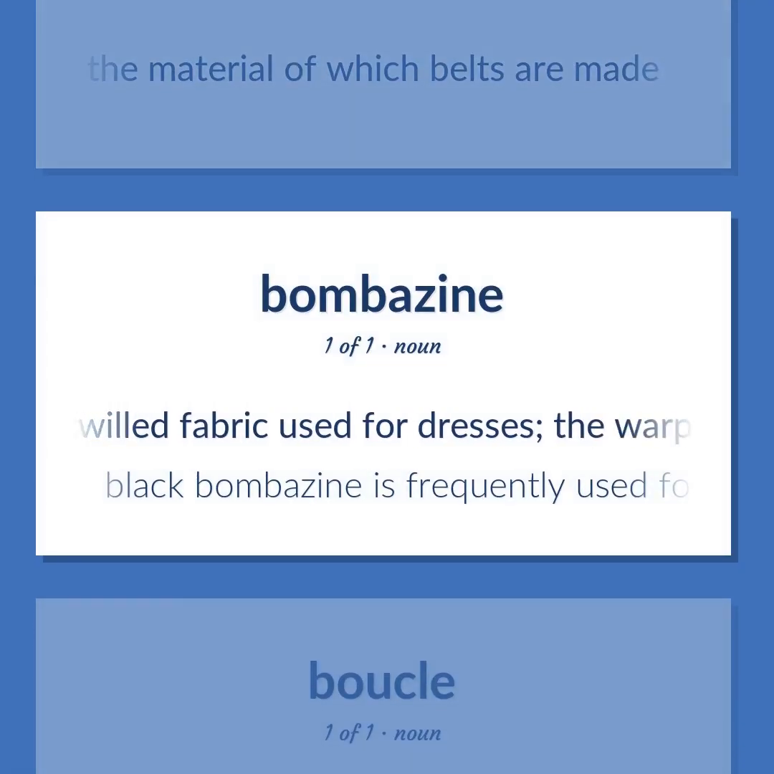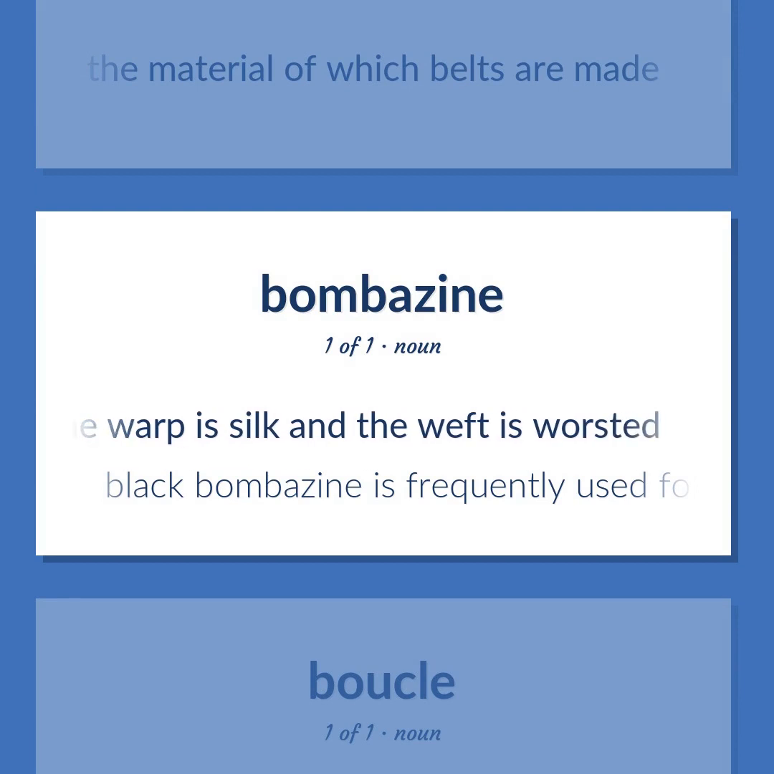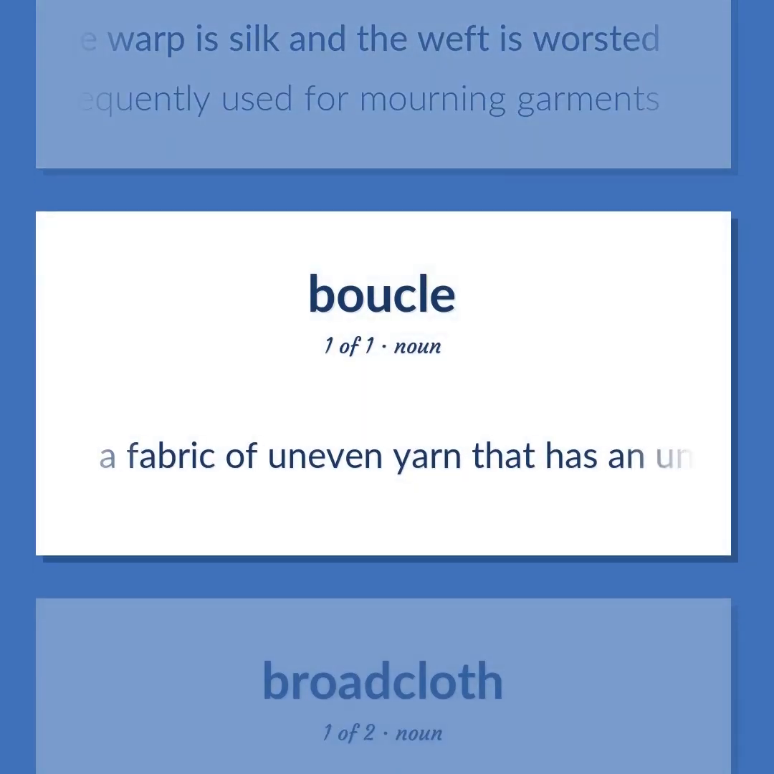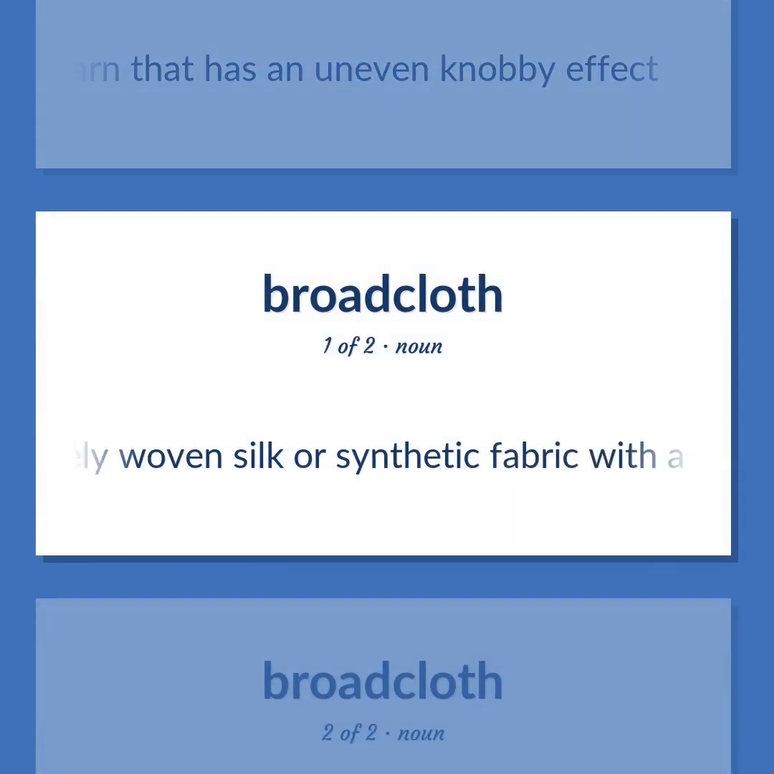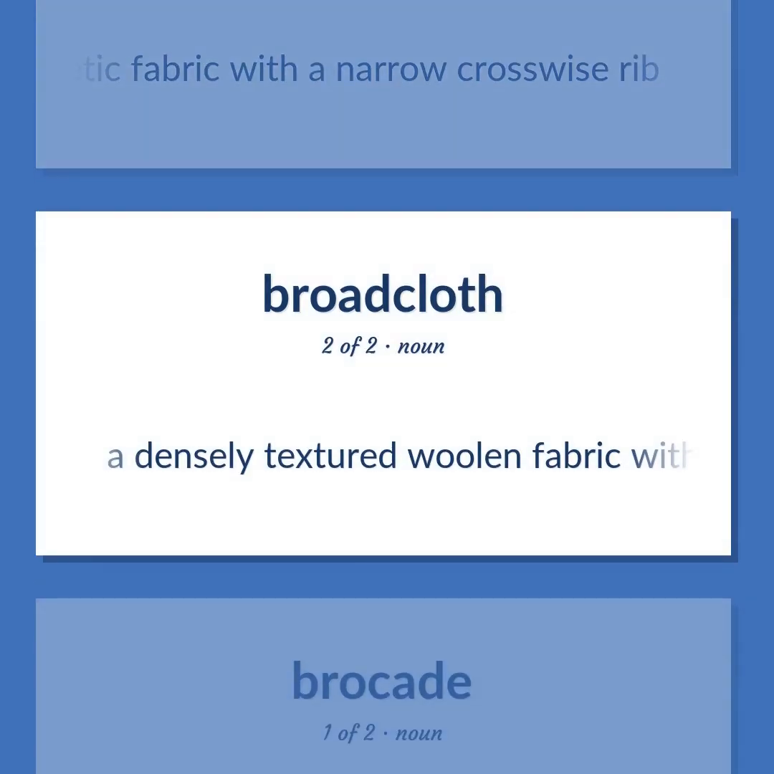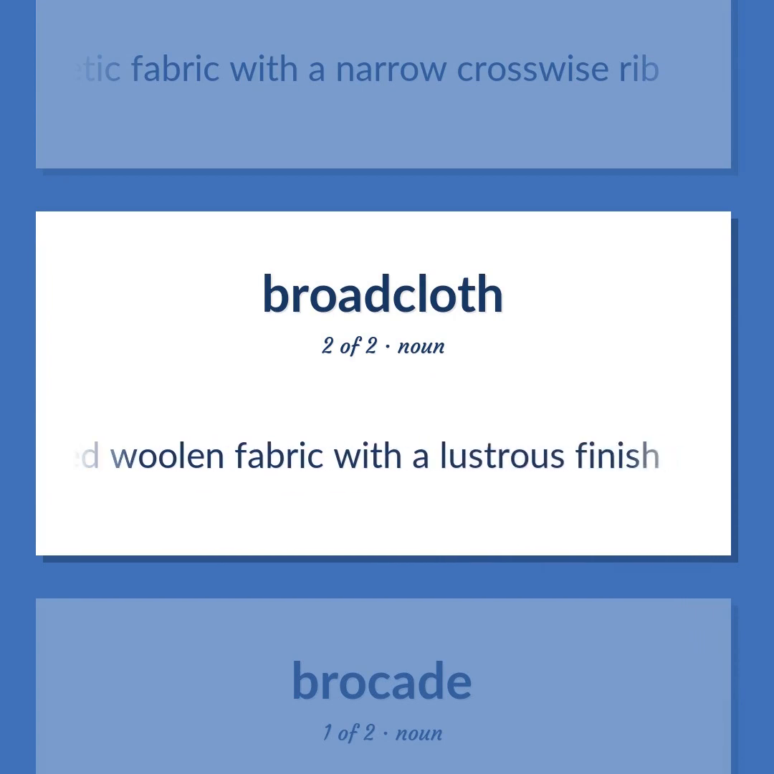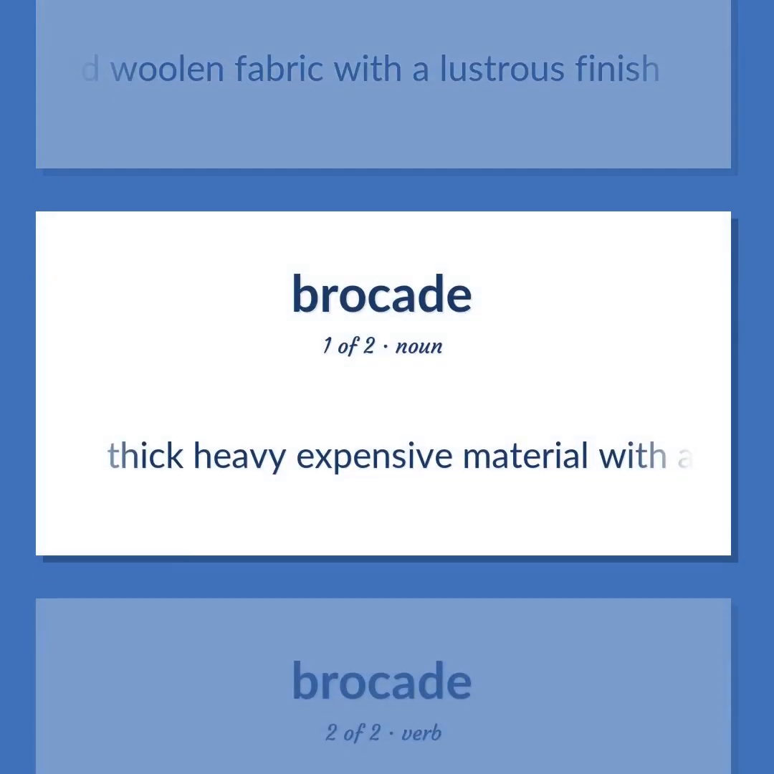Bombazine: a twilled fabric used for dresses. The warp is silk and the weft is worsted. Black bombazine is frequently used for mourning garments. A fabric of uneven yarn that has an uneven knobby effect. A closely woven silk or synthetic fabric with a narrow crosswise rib. A densely textured woolen fabric with a lustrous finish. Thick, heavy, expensive material with a raised pattern.